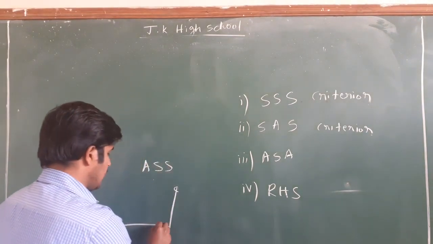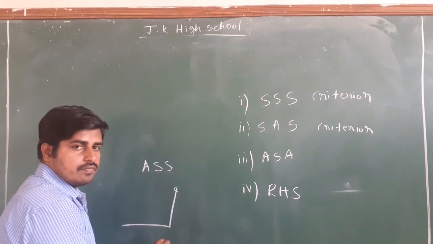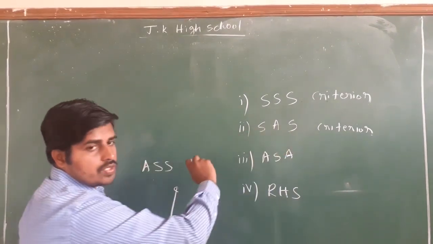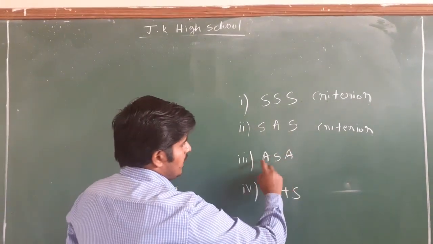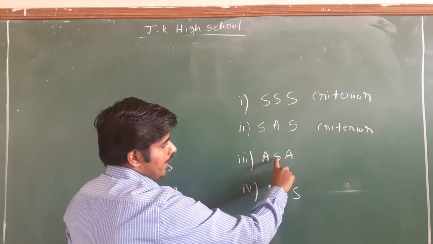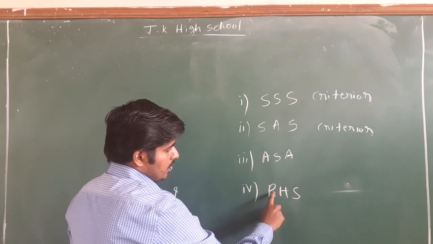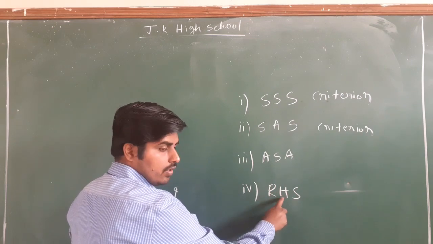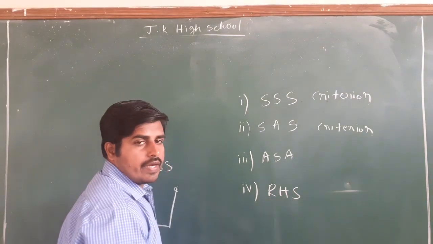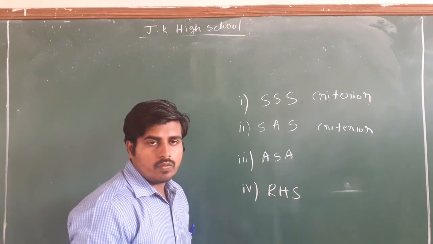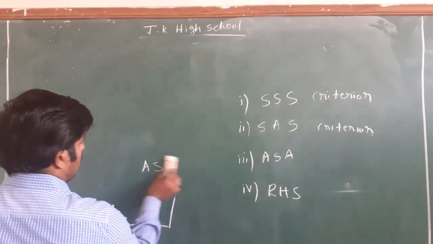You must know the angle between these two sides. ASA: the angles formed at both ends of a side you must know. And RHS: one is a right angle of 90 degrees, another is the hypotenuse, the largest side of a right angle triangle, and one side. In these four cases only you can construct a triangle.